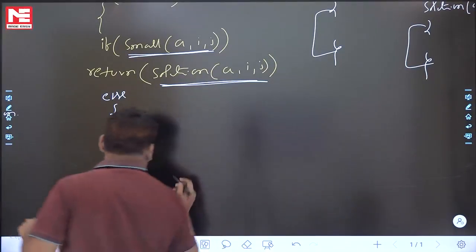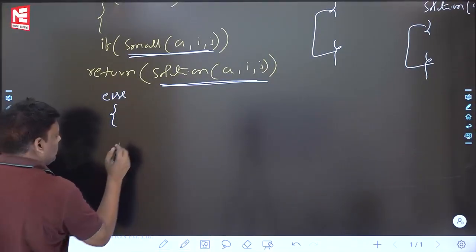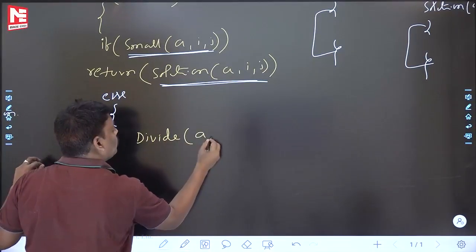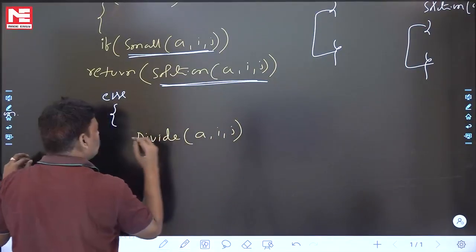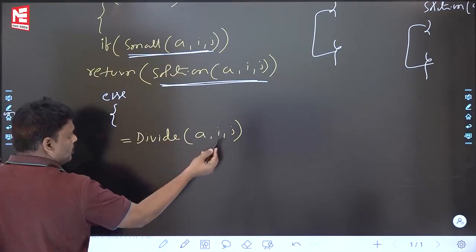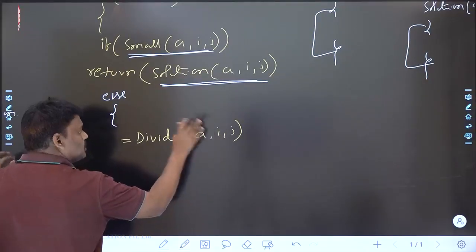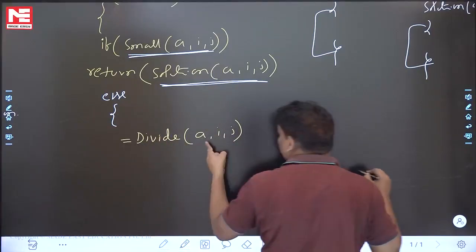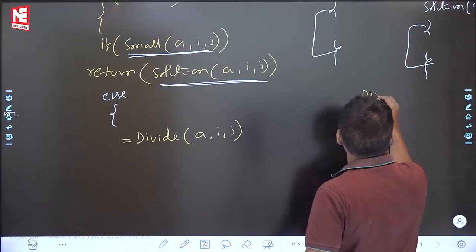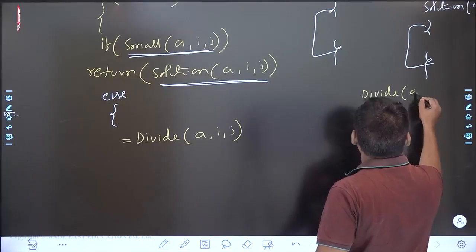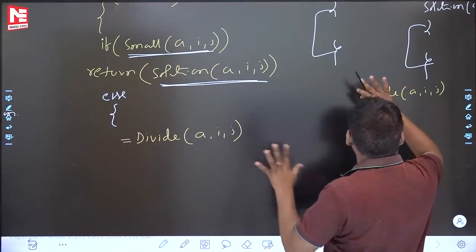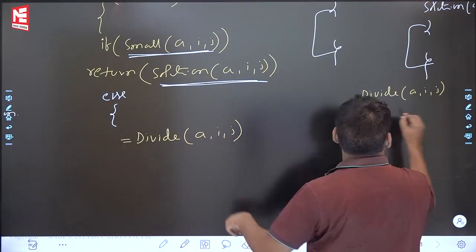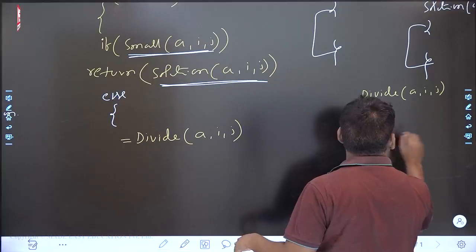Let me write now. Divide A(i, j). See, divide is also a function. In this array, just divide. Some people are asking, sir, divide is also once again a function? Of course, divide is also a function. Within a few minutes I will write the code also, don't worry. I am writing the major functions outside so that you will get clarity. Just call it from outside; according to this code, you will follow.